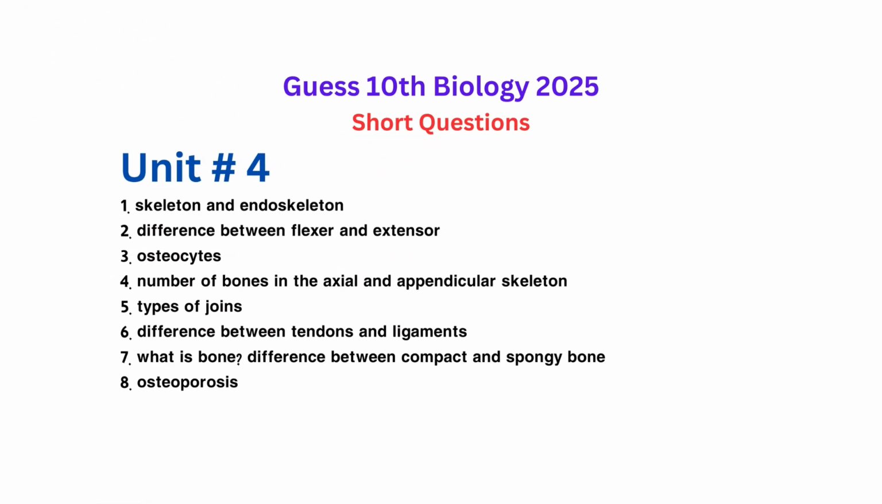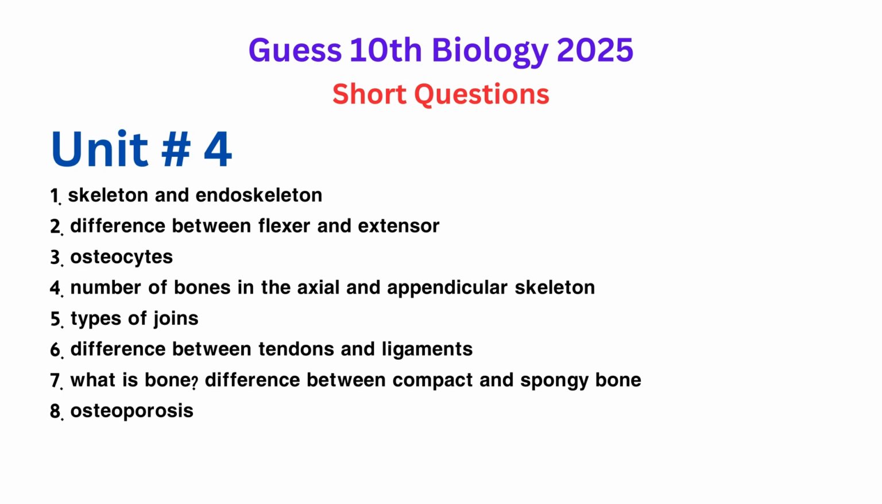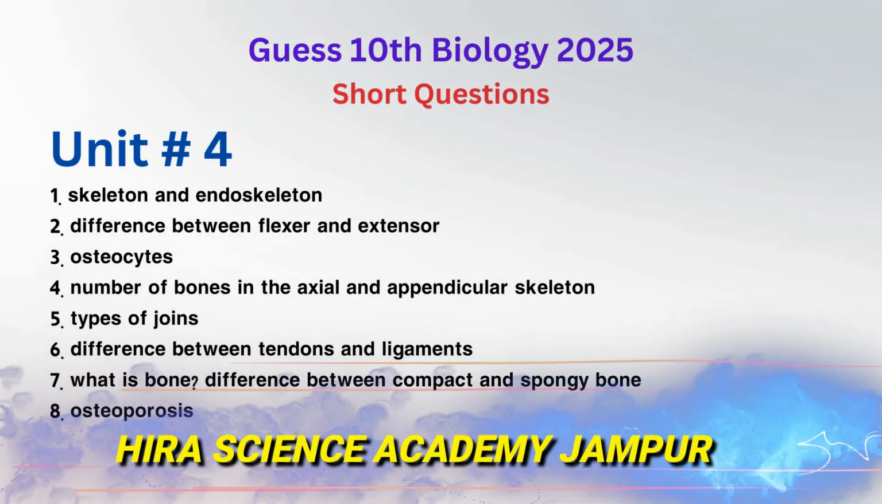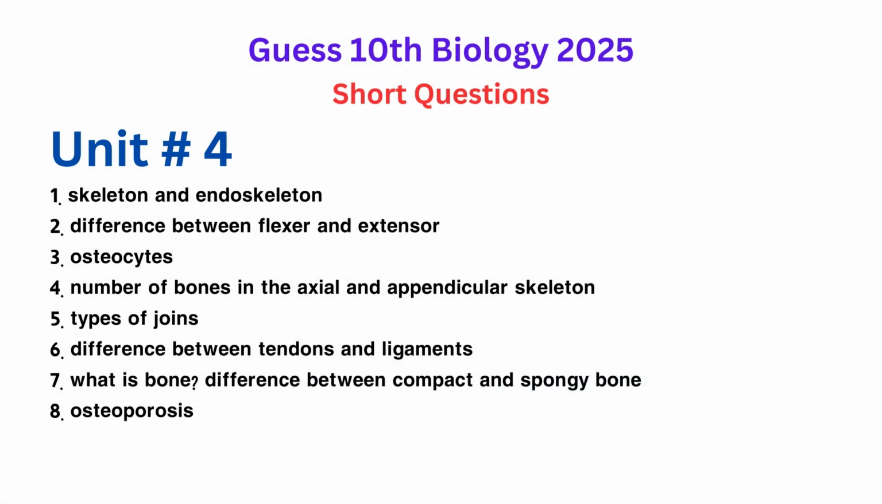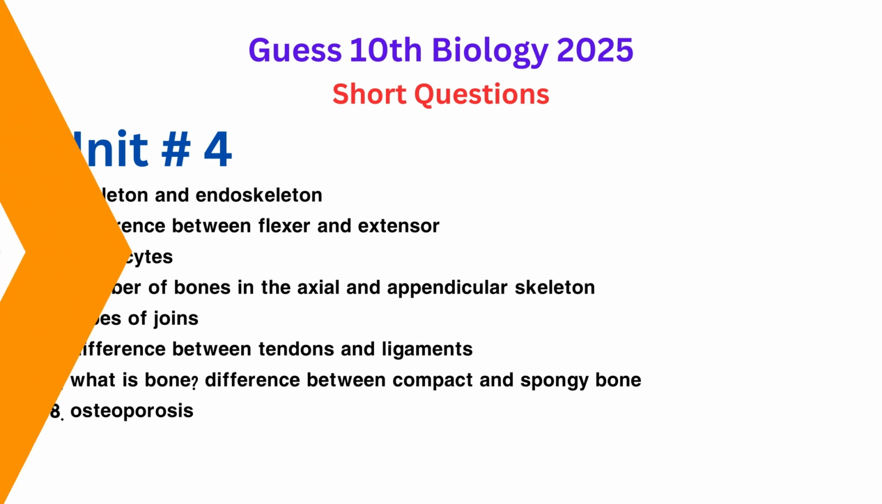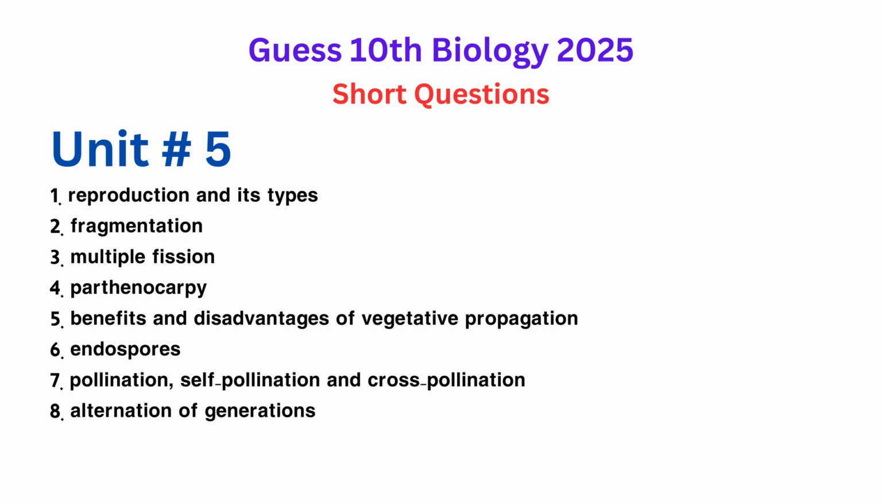Unit 4, Support and Movement. 1. Skeleton and endoskeleton. 2. Difference between flexor and extensor. 3. Osteocytes. 4. Number of bones in the axial and appendicular skeleton. 5. Types of joints. 6. Difference between tendons and ligaments. 7. What is bone? Difference between compact and spongy bone. 8. Osteoporosis.